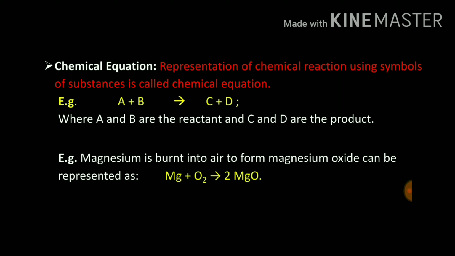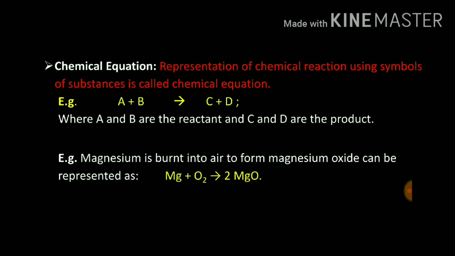Here A and B are the reactants and C and D are the products, and the arrow is showing the direction of the reaction. It means that A and B, when reacting with each other, are converting into C and D. So this A and B, which we have written on the left hand side, are called reactants because they are reacting, and whatever we are getting, C and D, are called products. So A and B are reactants and C and D are the products.